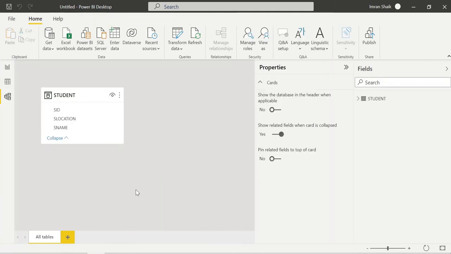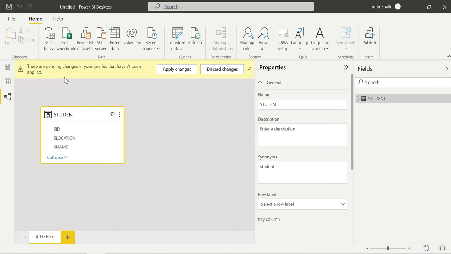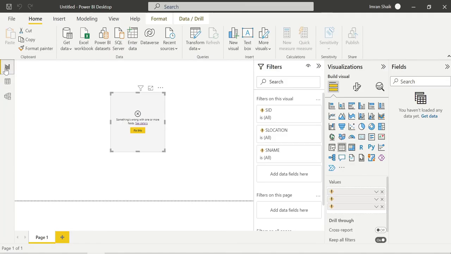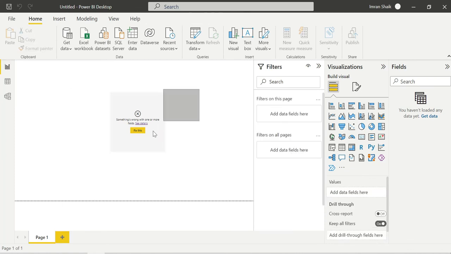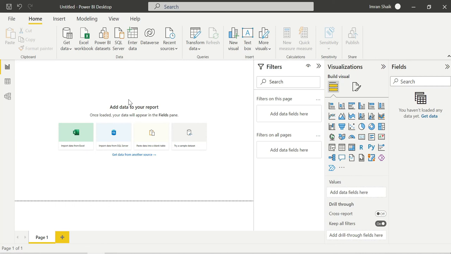I'm doing Control A and delete. Yes, discard changes. So this is a fresh Power BI Desktop application, guys. Now I just want to showcase how merge works.